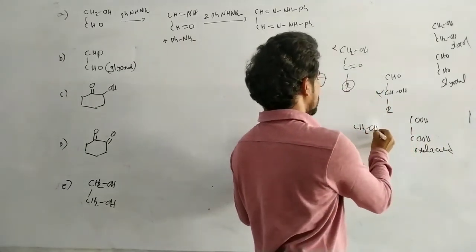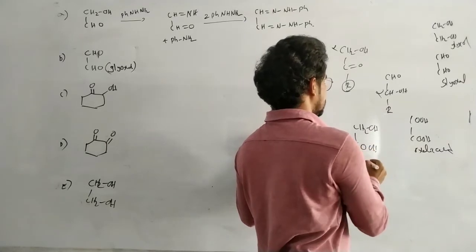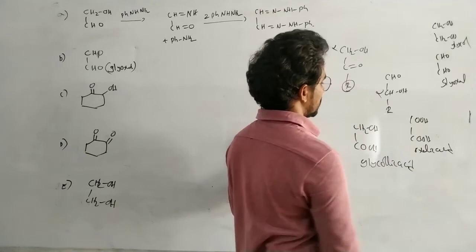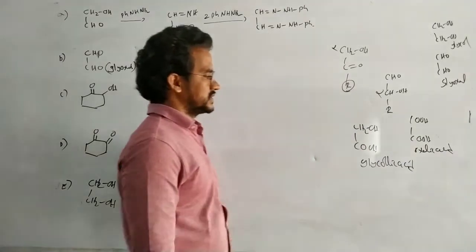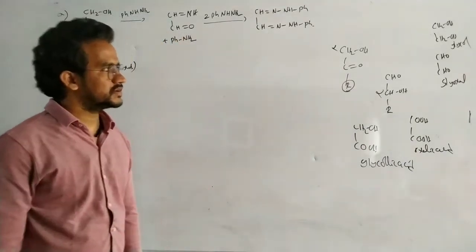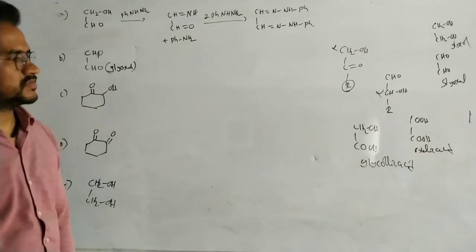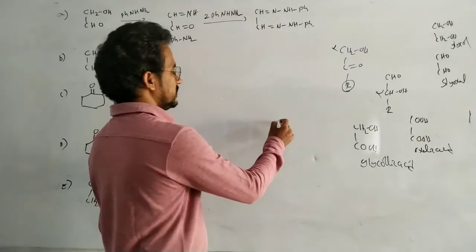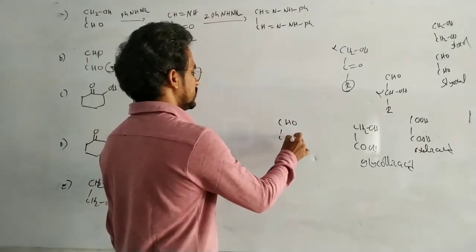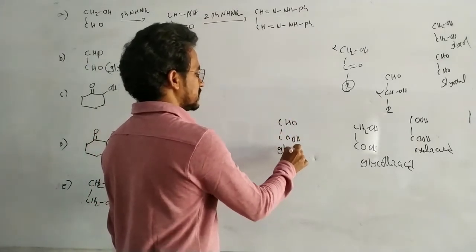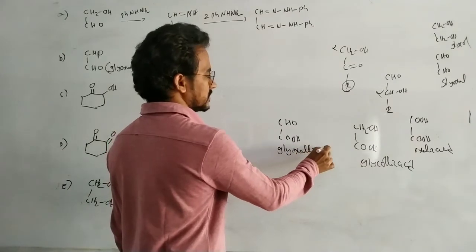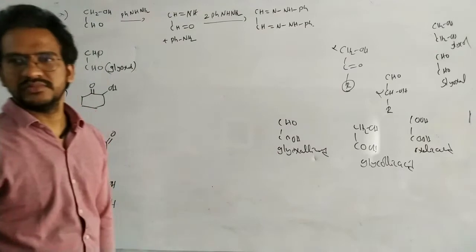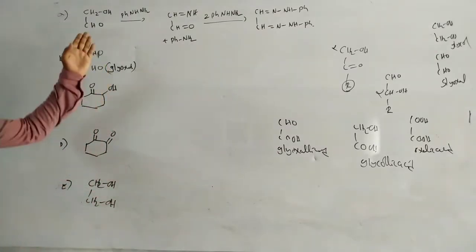Next, CH2OH, COOH is glycolic acid. CHO, COOH is glyoxalic acid. And this compound?